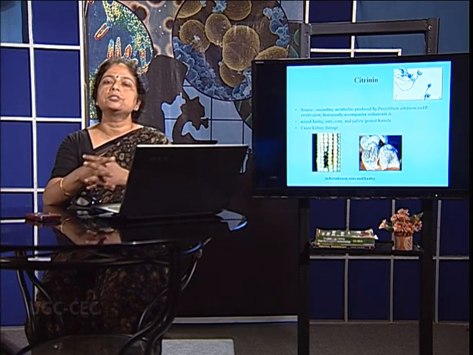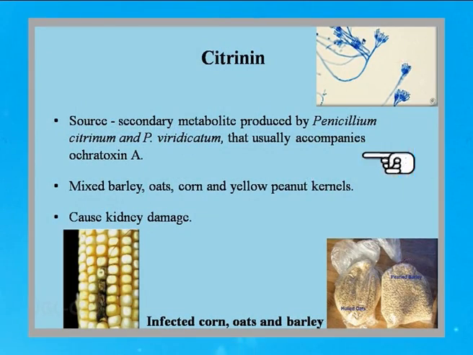Coming on to another mycotoxin, citrinin, produced by Penicillium citrinum and Penicillium viridicatum. This is usually accompanied by the production of ochratoxin A. Now this is found in mixed barley, oats, corn or peanut. Here you can see the picture of affected corn. This basically affects the kidney of the human body.